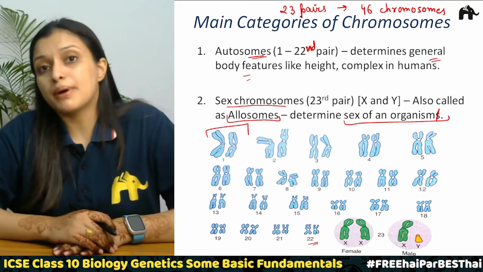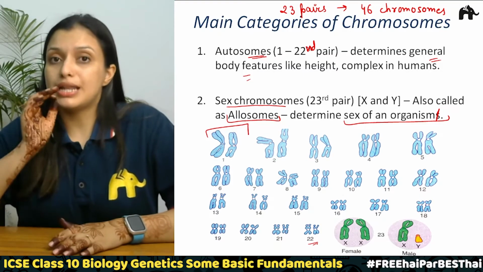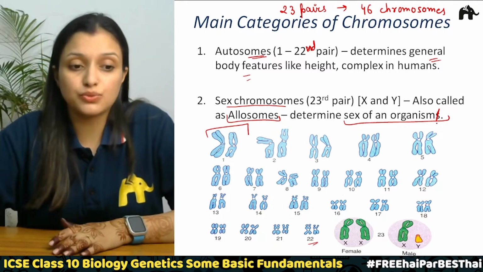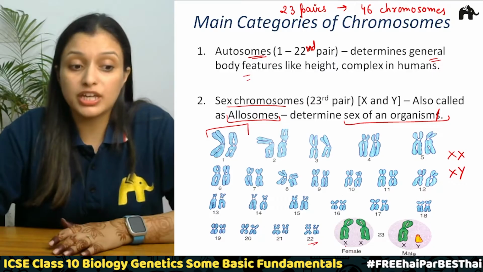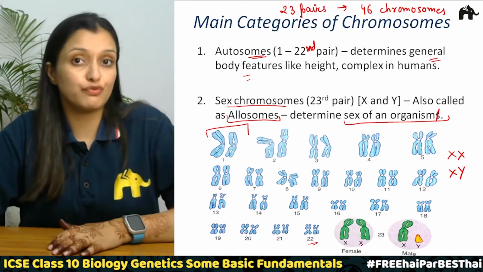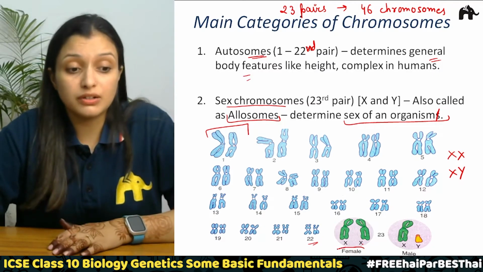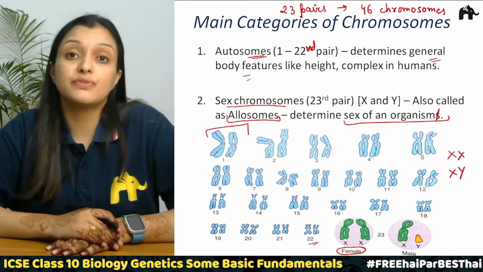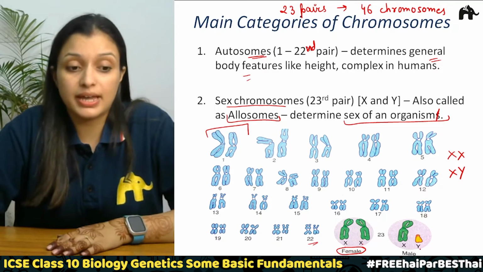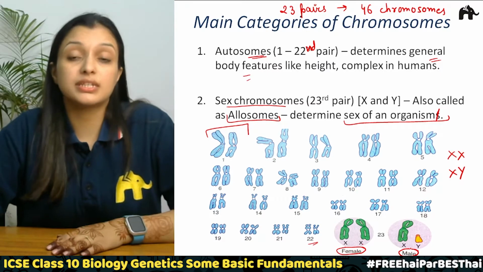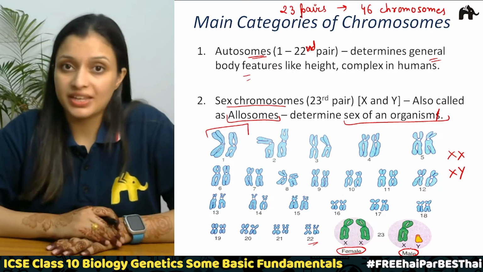Now talking about the last pair, it will be either XX or XY. If it is an XX pair of chromosomes, the sex of that individual will be female, and if it is XY, then the individual is going to be male, correct?